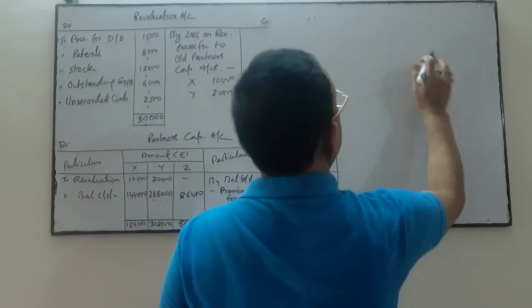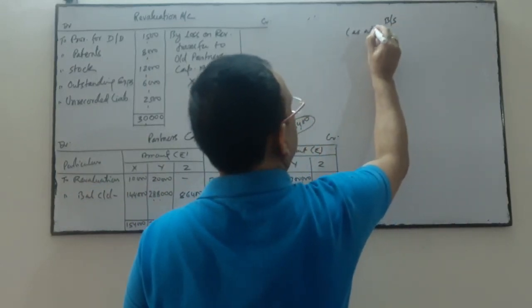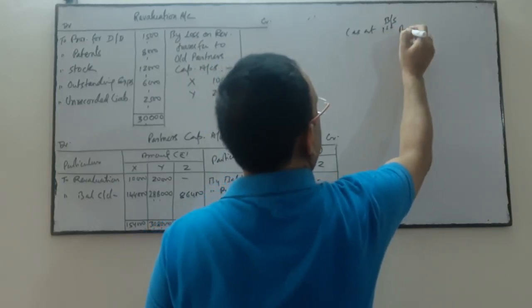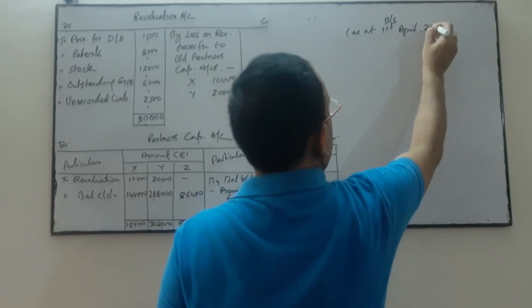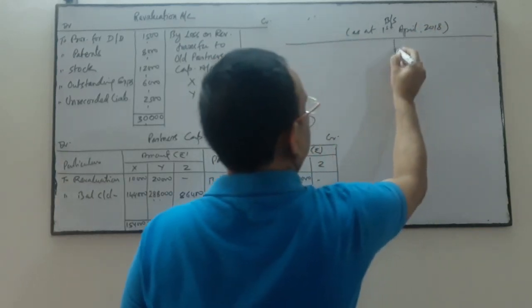Now come to the balance sheet. Balance sheet as at 1st April 2018.